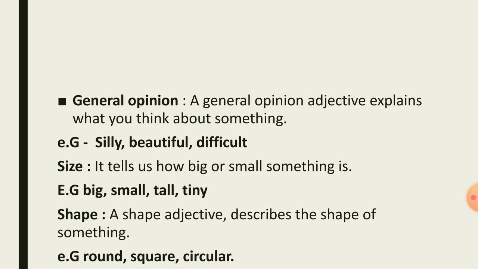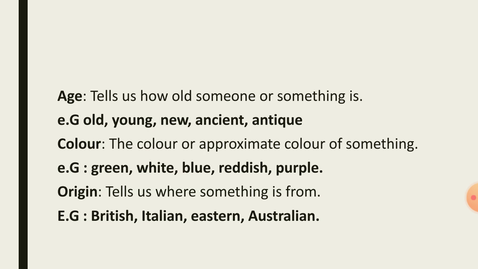Next is shape. A shape adjective describes the shape of something. Means it tells us about the shape of something or how long or short it is. It can also refer to the weight of someone or something. For example, round, square, circular.